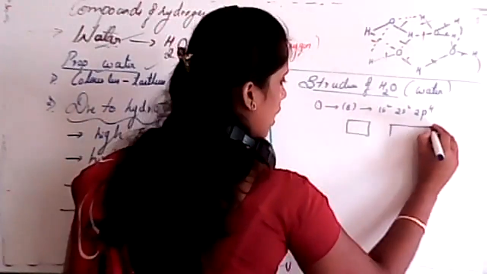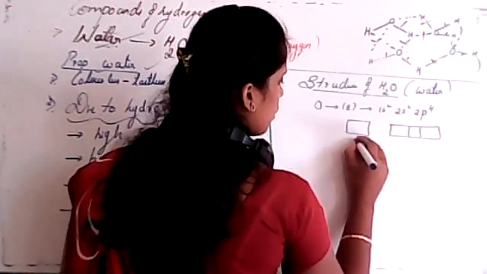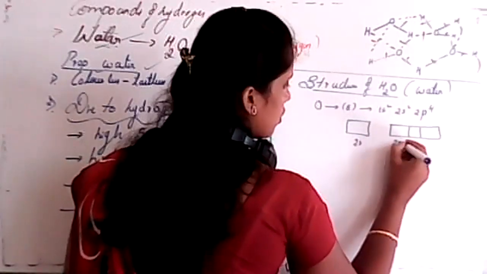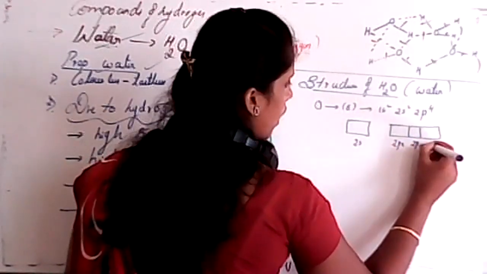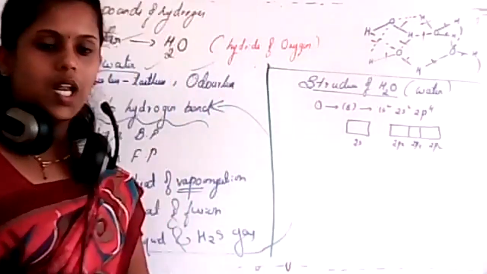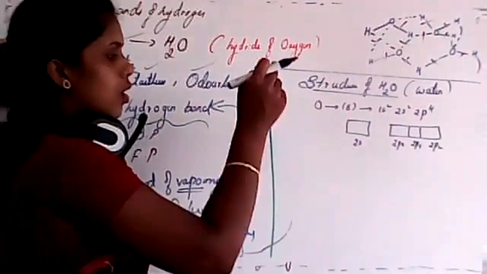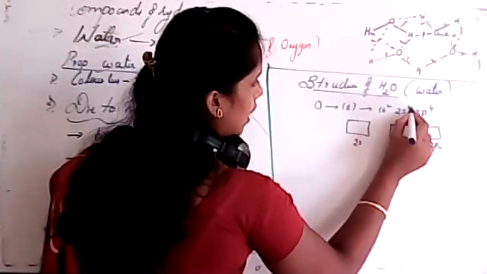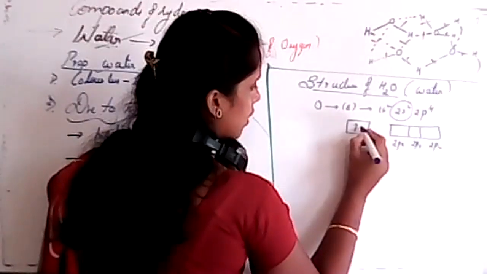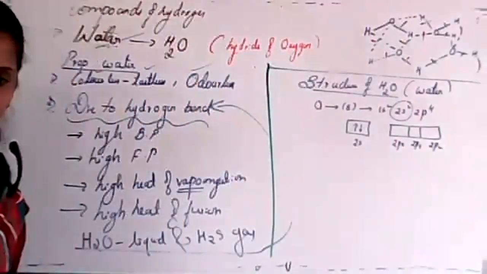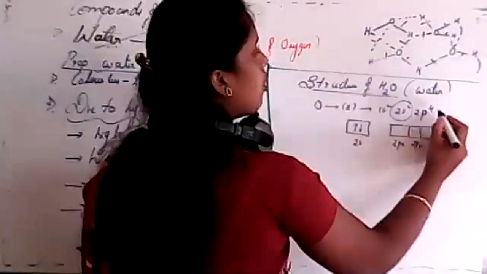So this one is 2s, and this one is 2p: 2px, 2py, and 2pz. Now I'll fill the electrons into this. In 2s there are 2 electrons, so I'll consider it this way, 2 electrons. In 2p there are 4 electrons.